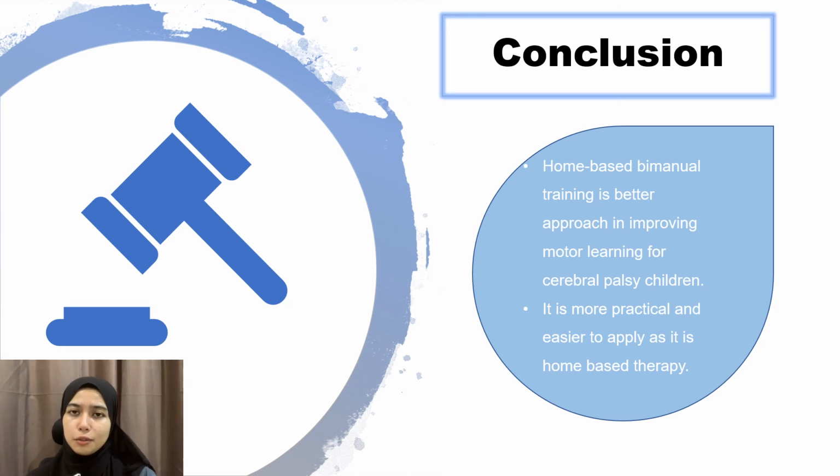This intervention is also good because it involves parents' participation, which will make the parents aware of their child's ability, and the parents will see the improvement of their child. The child also feels happy doing the rehab, as he or she is doing it with someone they are already familiar with. This intervention is also practical and cost efficient, as the parents do not have to go to a rehab center or use an expensive device such as a robot to train their child, as the therapists planning the training will only use tools that are present in the house.